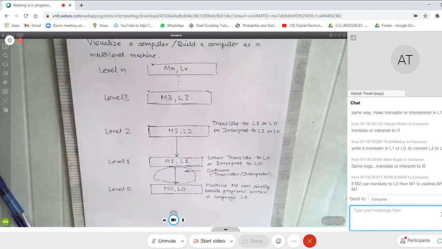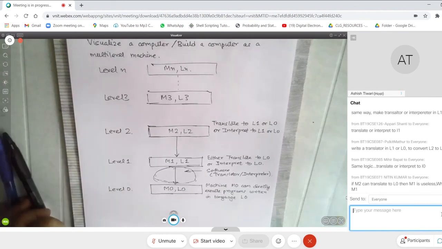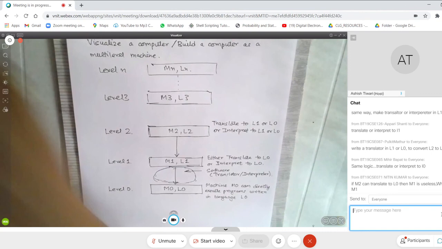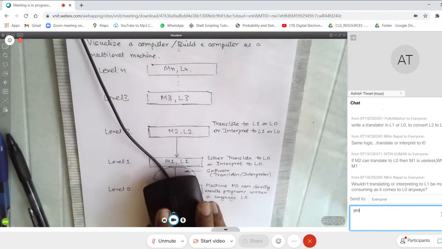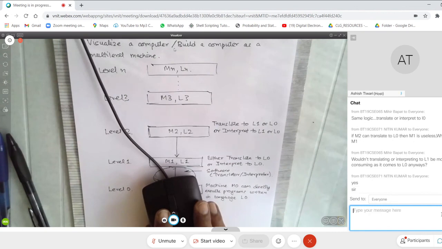Somebody has a question, Nitin: if M2 can translate to L0, then M1 is useless. Why use M1? Yes, essentially we are coming to that question. I think we are through with time. I will stop here. We'll continue the discussion from the next class.